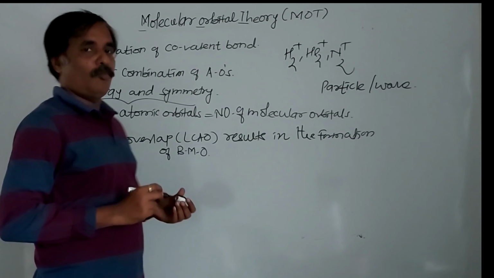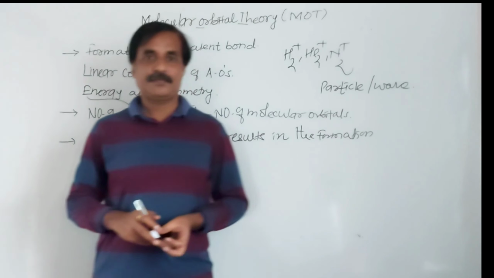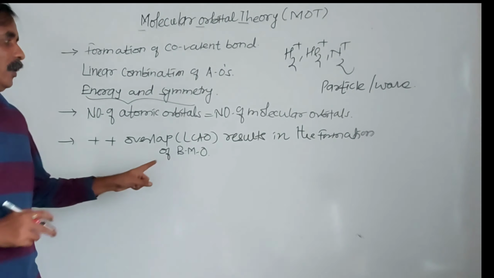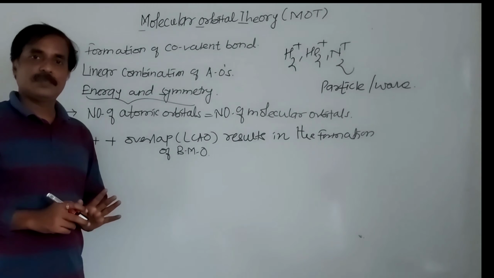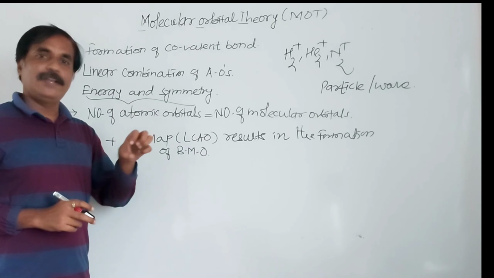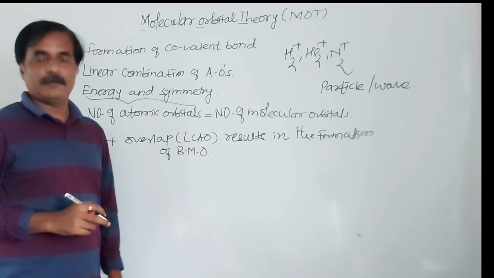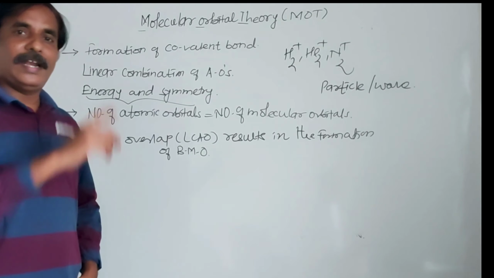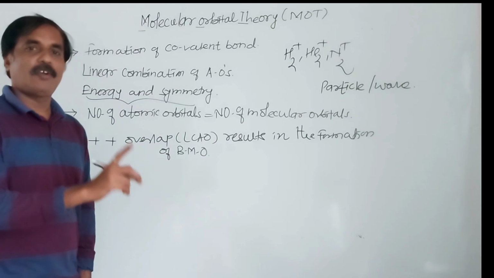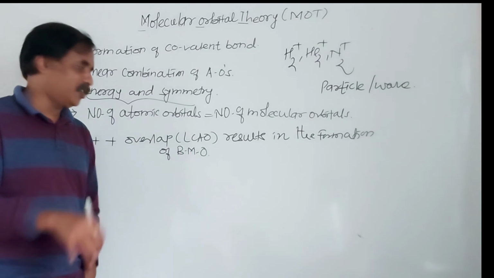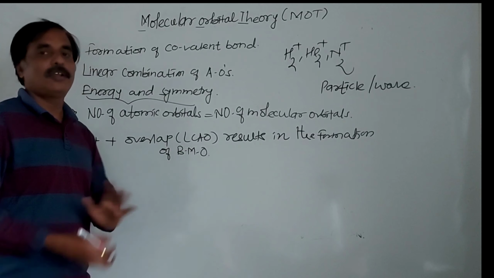A positive overlap gives a bonding molecular orbital. Remember, actual bond formation takes place in the bonding molecular orbital. There is no bond formation in the anti-bonding molecular orbital or non-bonding molecular orbital. Actual bond formation takes place in the bonding molecular orbital.